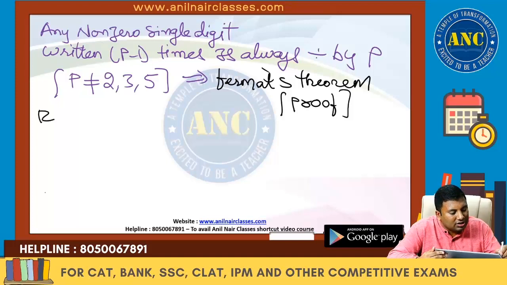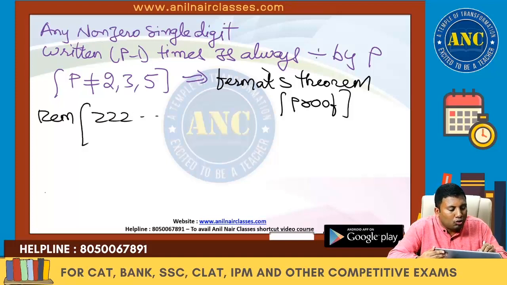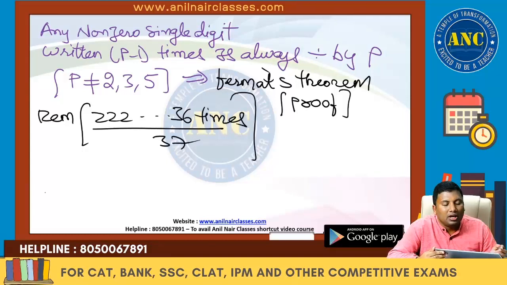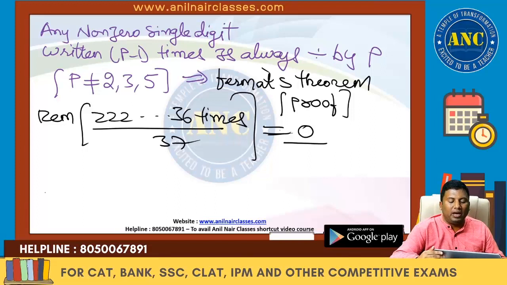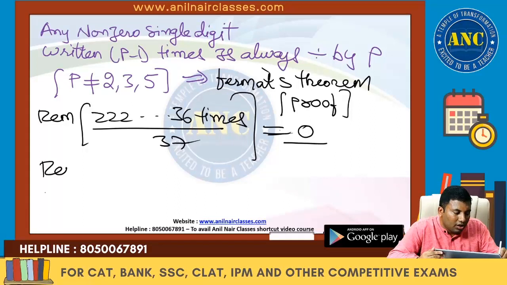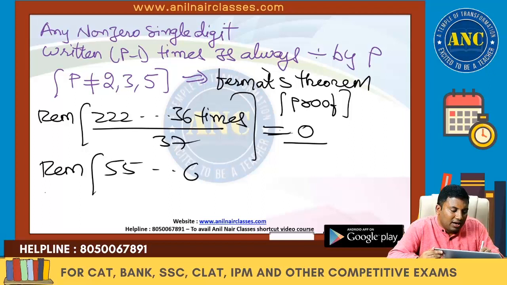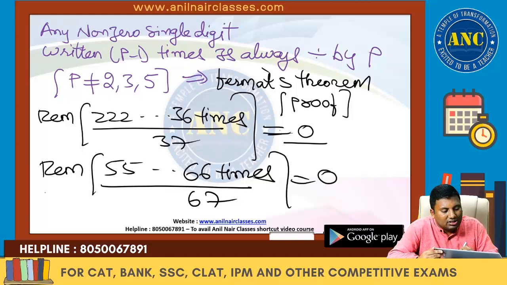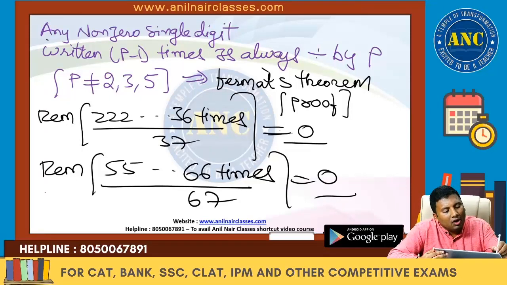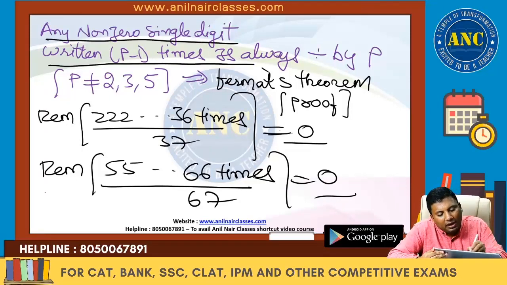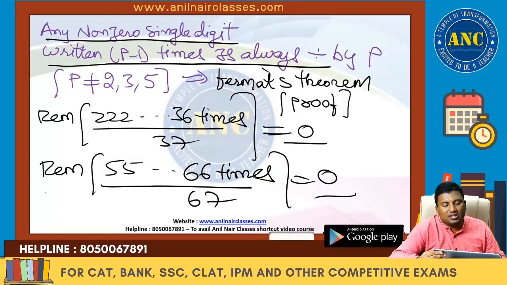Once you know this concept, remainder when 2 written 36 times is divided by 37 is 0. Any single digit written p minus 1 times is always divisible by p when p is prime. Are you all with me? 5 written 66 times when divided by 67, remainder is again 0. Any non-zero single digit written p minus 1 times is always divisible by p, p not equivalent to 2, 3 and 5.